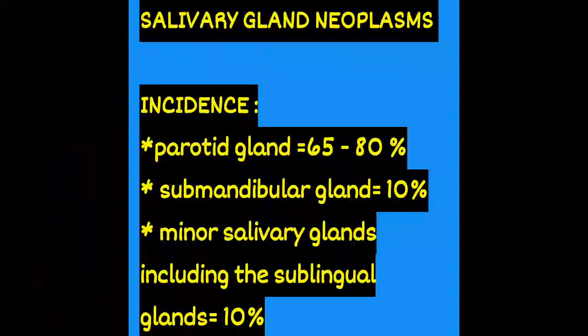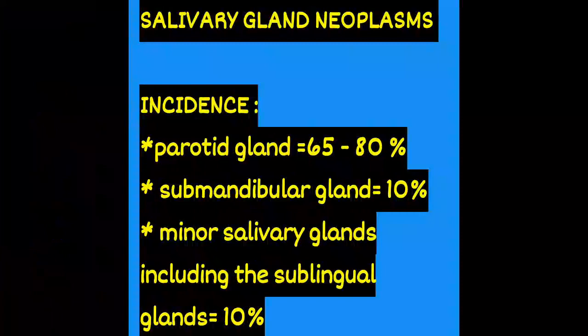They are uncommon. Regarding the incidence of salivary gland neoplasms, the parotid gland accounts for 65 to 80%, the submandibular gland 10%, and minor salivary glands including sublingual glands 10%. Among parotid gland tumors, around 15 to 30% are malignant.